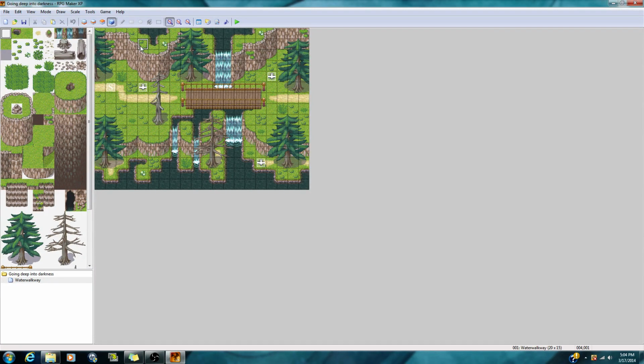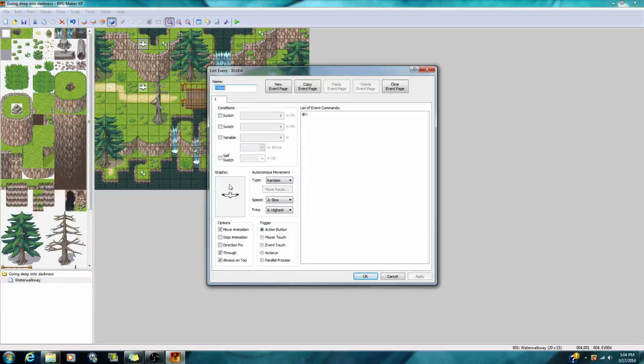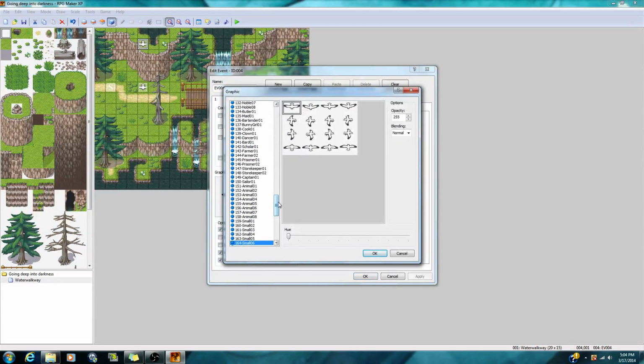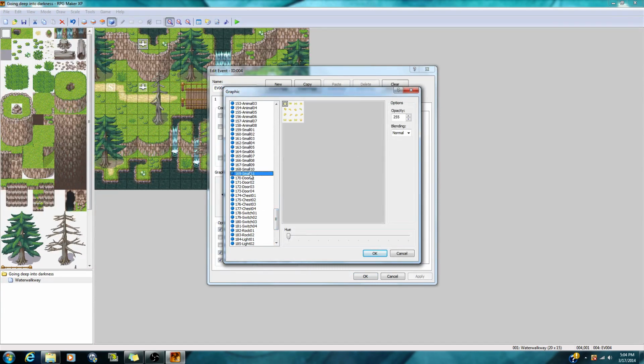I'm going to go up right here, V, and then I want to double click him. I'm going to click graphic, and I'm going to slide down to small 11, and there's a butterfly. You can see if you want him to look different, but I'm just going to have him like that. But you can change the color of the butterfly just to show you. I'm going to keep mine as yellow. I can make him pink, I can make him blue. You can do anything that you wish. Just keep that in mind.